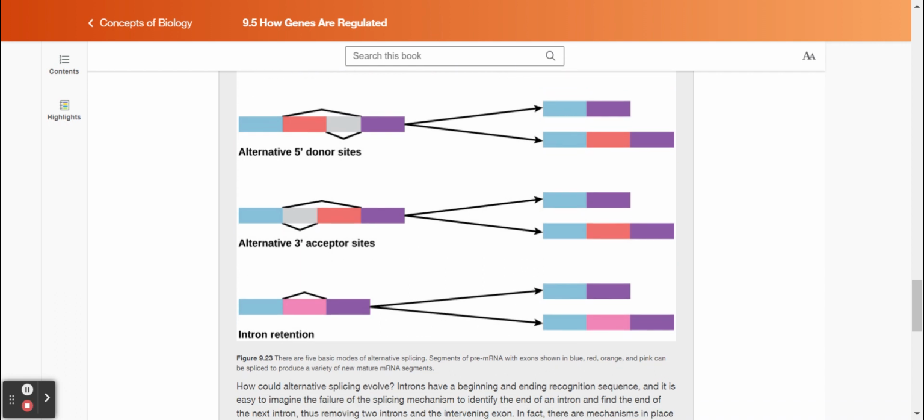Figure 9.23. There are 5 basic modes of alternative splicing. Segments of pre-mRNA with exons shown in blue, red, orange, and pink can be spliced to produce a variety of new, mature mRNA segments.